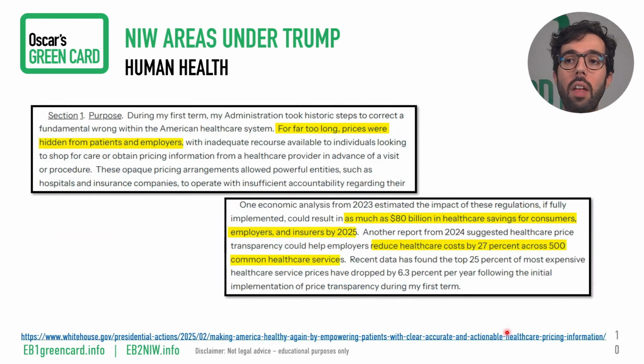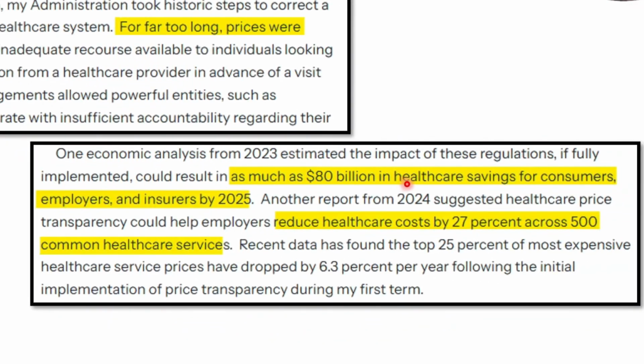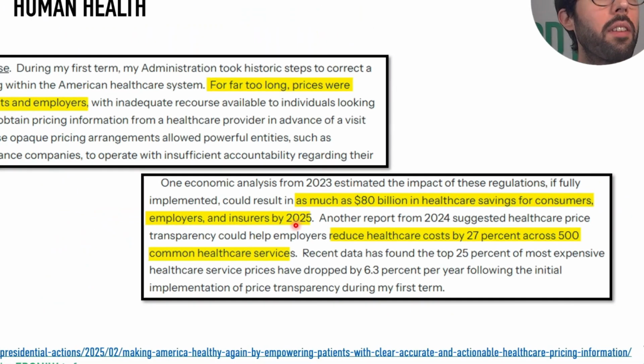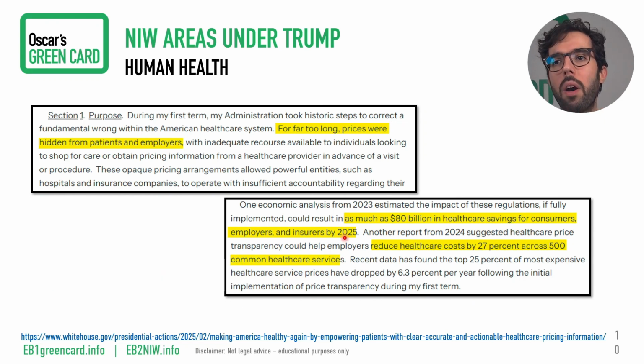So this is from one of the orders where it says, "During my first term, my administration..." Here Trump is going on and on about all the good stuff he did, according to him, in the first term. And now he says, "For far too long, prices were hidden from patients and employers." As much as $80 billion in healthcare savings for consumers, employers, and insurers by 2025 could be saved if they implement transparency measures and regulate the way things are done in this industry. So they can reduce healthcare costs by 27% across 500 common healthcare services.